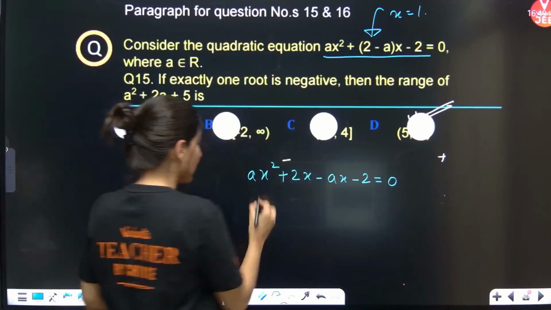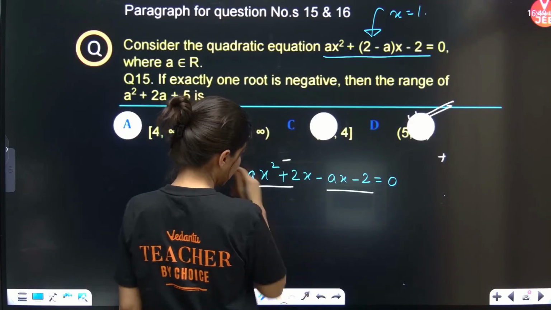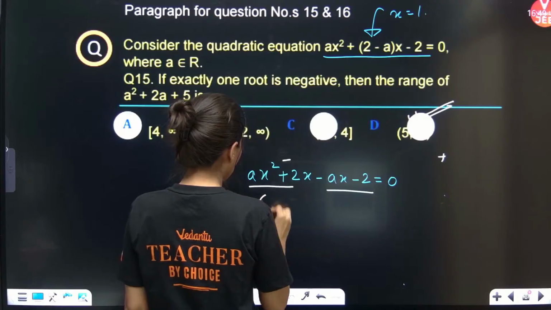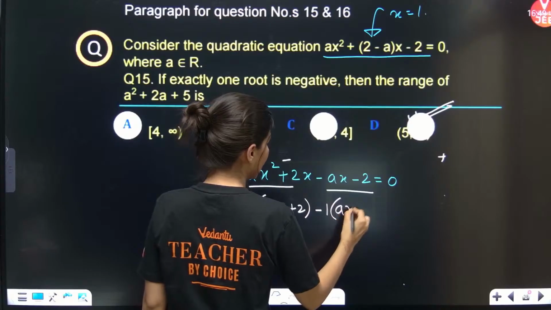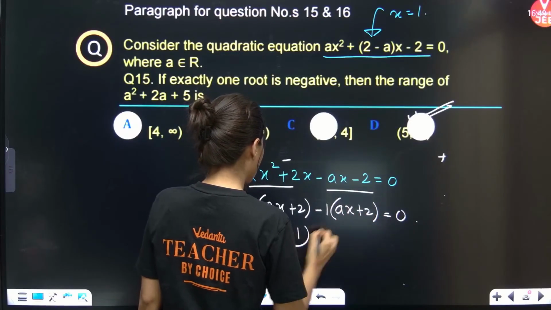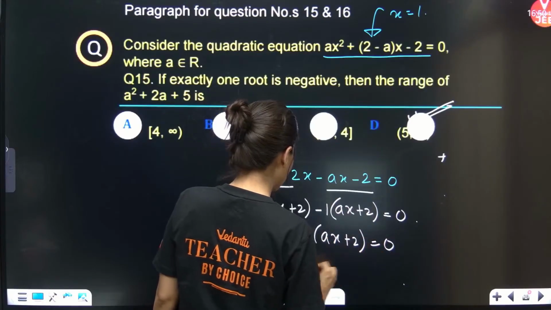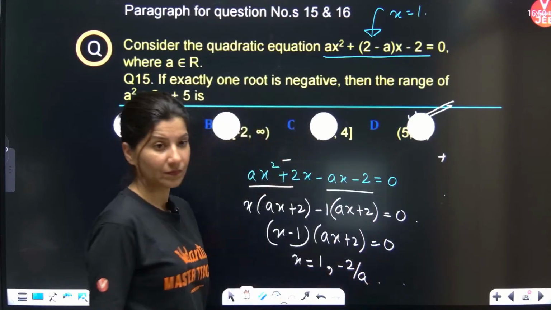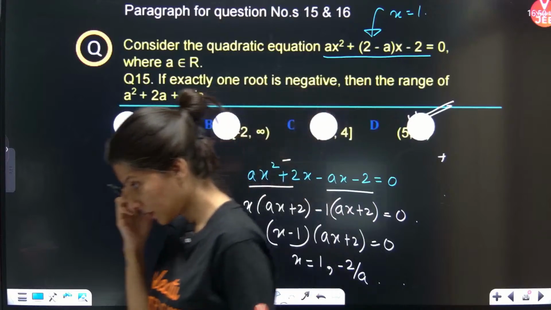Now, if you take x common, so x(ax plus 2), from here minus 1 common, minus (ax plus 2) equals 0. So (x minus 1)(ax plus 2) equals 0. One root is x equals 1, another root will be minus 2 by a. Now, this is something, I don't know how many of you will be able to notice it.